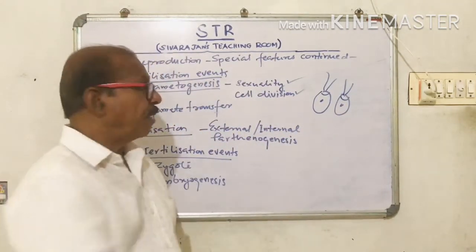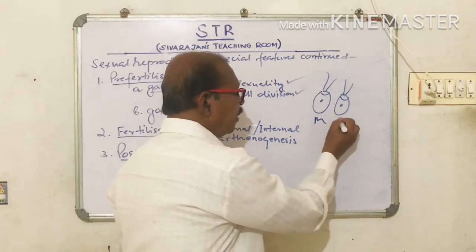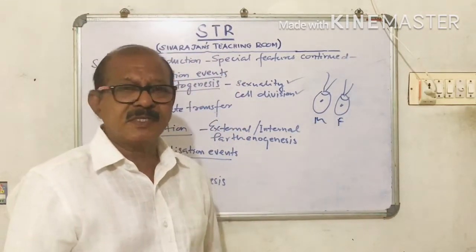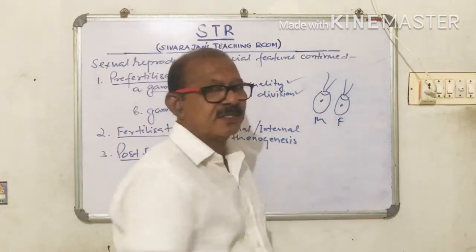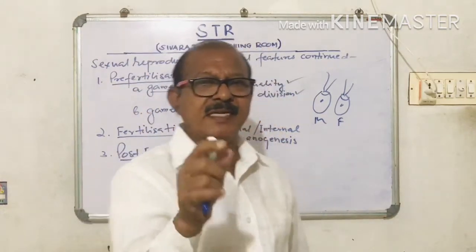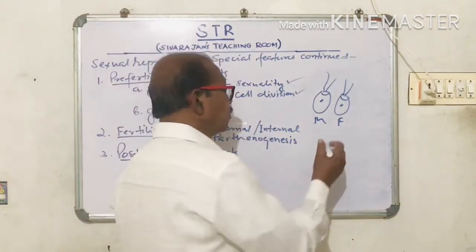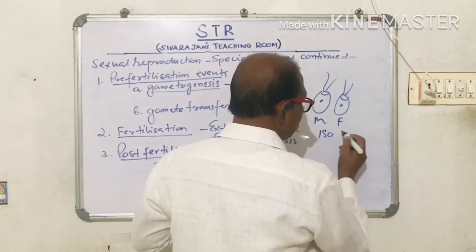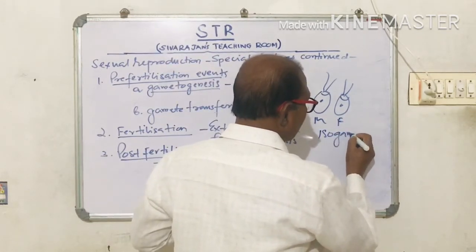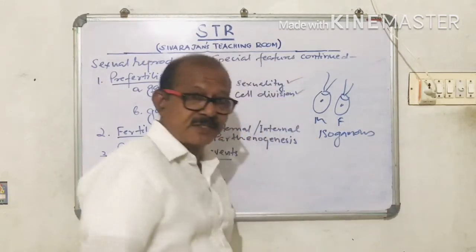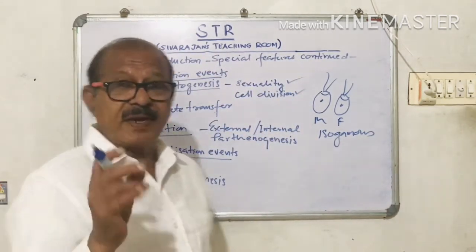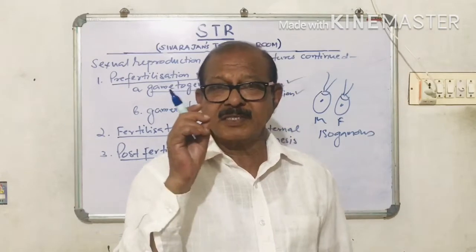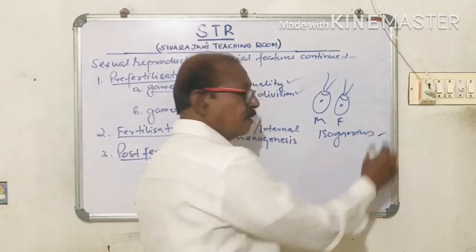See, both the gametes, this is the male gamete and this is the female gamete, but we cannot distinguish them because the male and female gametes are of similar size, shape and type. Such gametes are called isogamous. This condition is called isogamous or isogametes. So when the male and female gametes are of similar size, it is called isogamous.